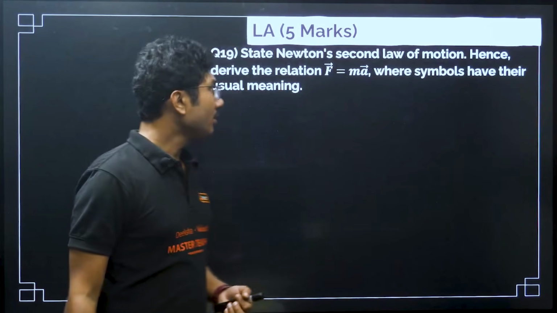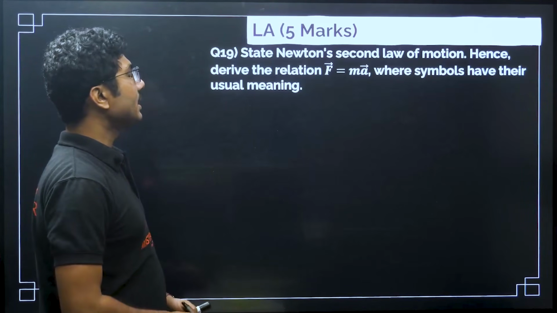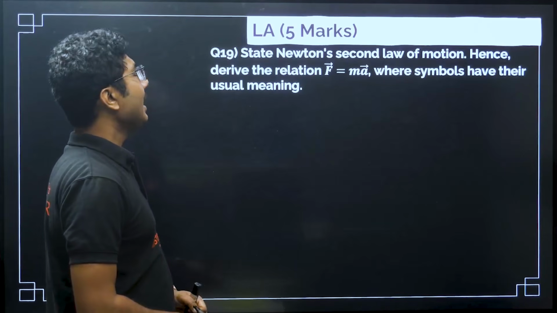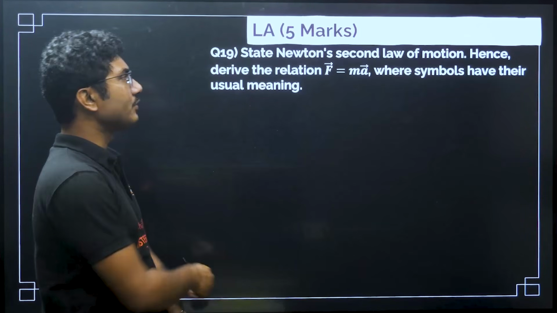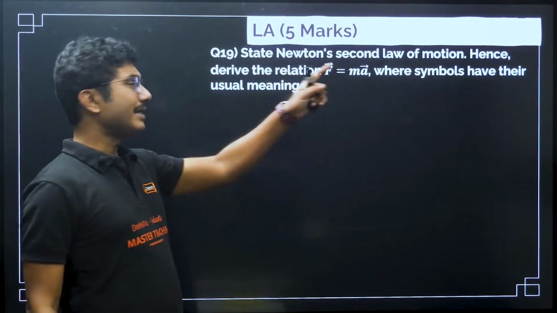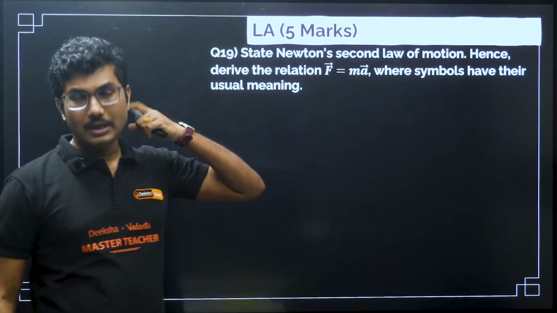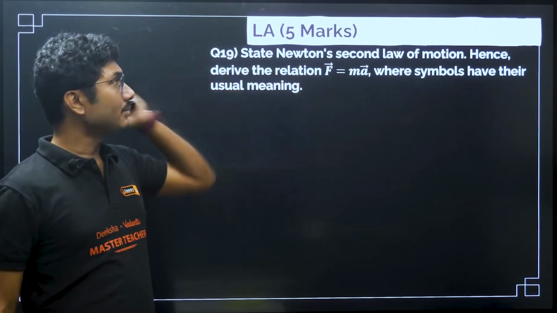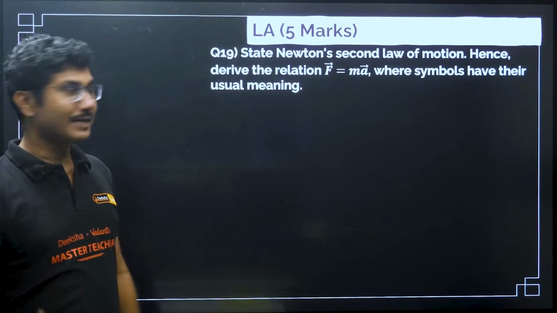Now let us move on. State Newton's second law of motion, hence derive the relation F is equal to ma, where symbols have their usual meaning. Stating Newton's law of motion I have already explained, so I will only derive the expression here. How to start the derivation?